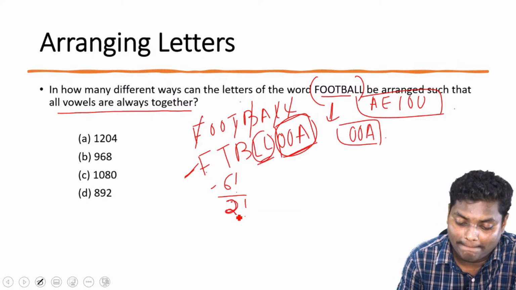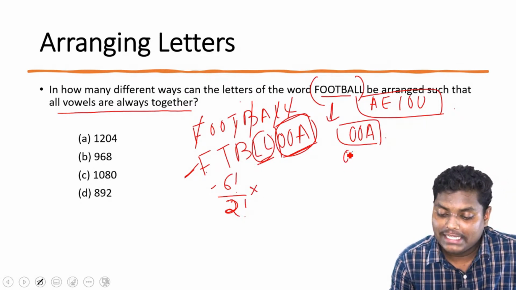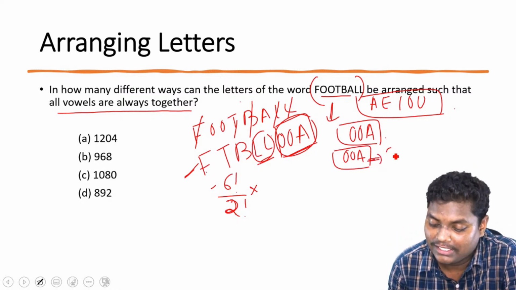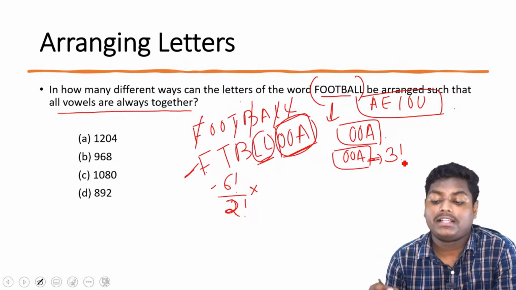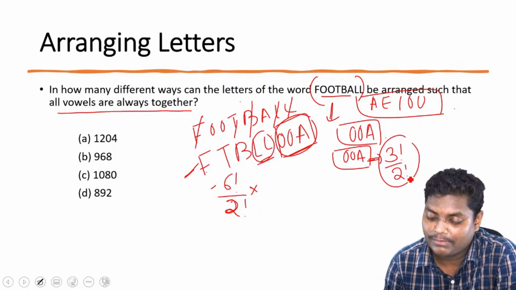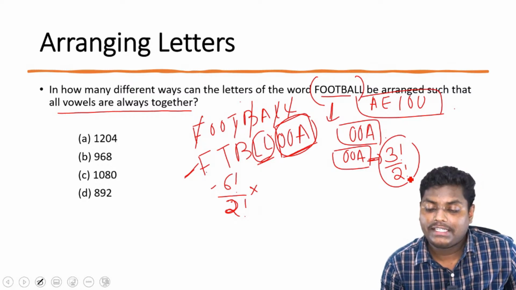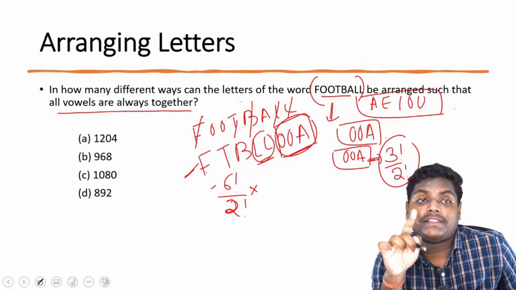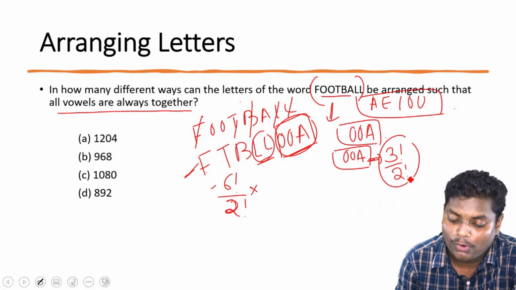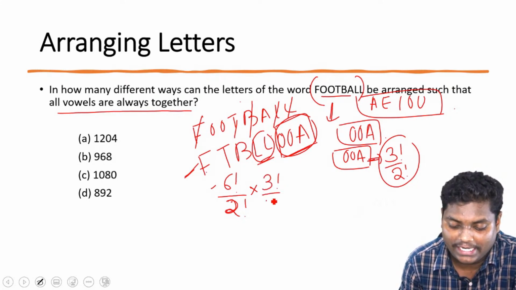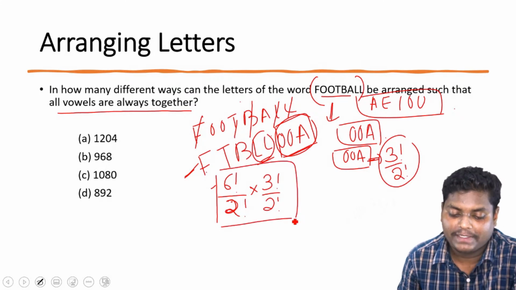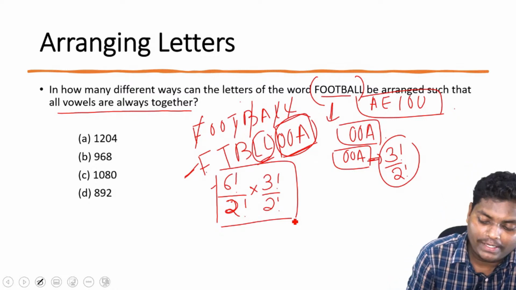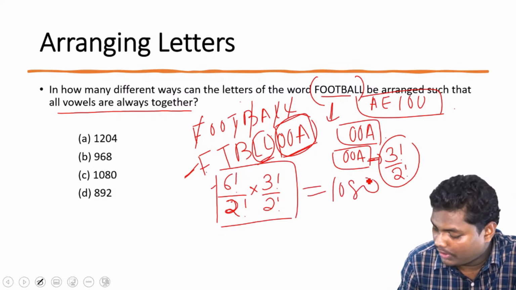This is clear. But this OOA is actually not a single term. This is a constituent of 3 terms. So these 3 terms can be arranged among themselves in 3 factorial divided by 2 factorial ways. The same concept that you used earlier: 3 letters are there, so we can arrange them in 3 factorial ways, but since 2 letters are the same, it will be 3 factorial divided by 2 factorial. So for OOA, we can arrange that in 3 factorial divided by 2 factorial ways. So we'll be getting 6 factorial by 2 factorial into 3 factorial by 2 factorial. If you solve it, you will be getting 1080.